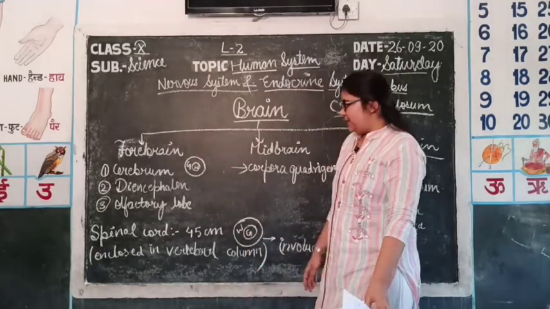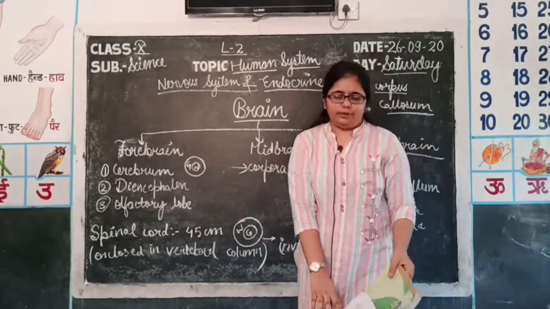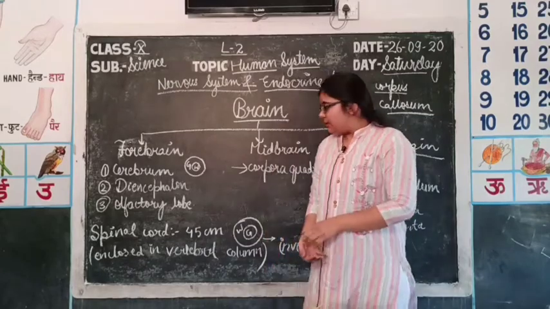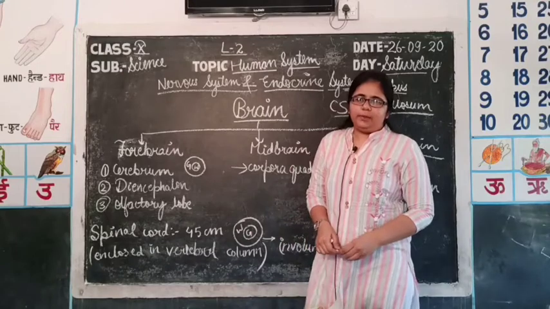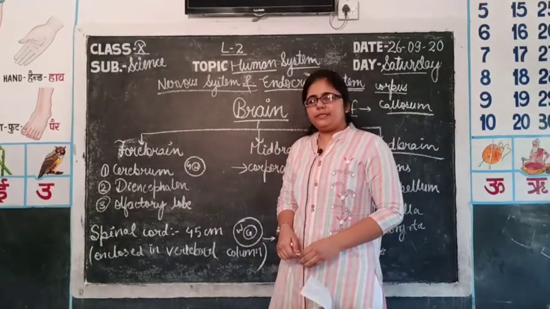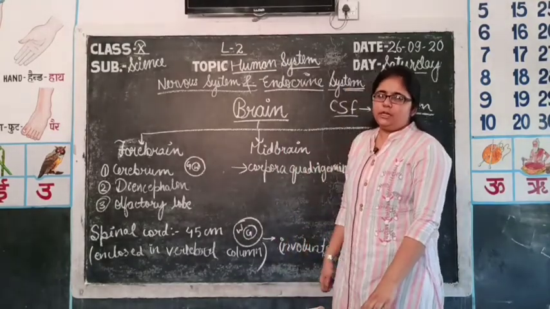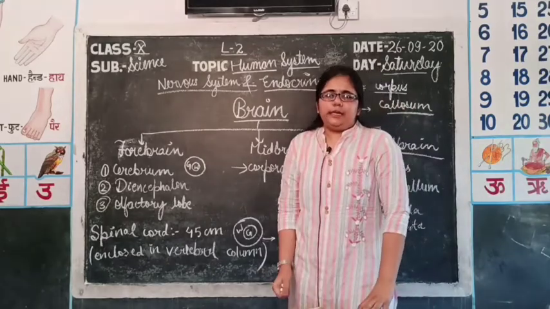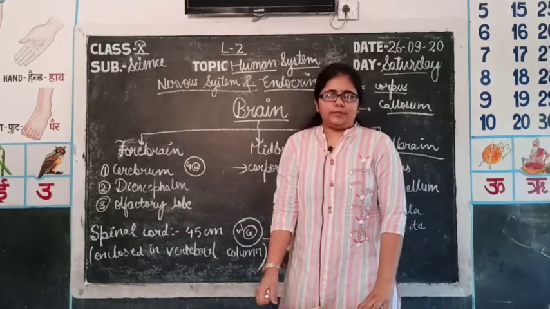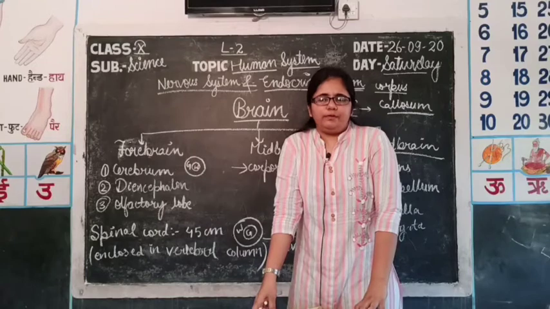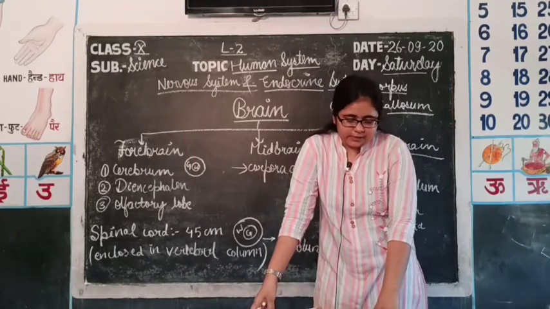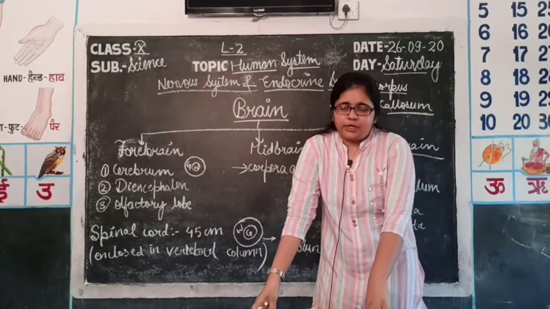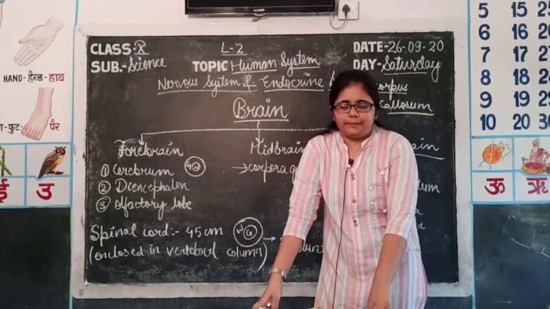Then comes the next structure, that is the diencephalon. There are also 3 parts of the diencephalon. The first one is the epithalamus, then the thalamus and then the hypothalamus. The epithalamus is the upper portion of the thalamus. In biology, the word epi means upper. So, it is the first part of the diencephalon, the epithalamus, which controls sexual maturity.